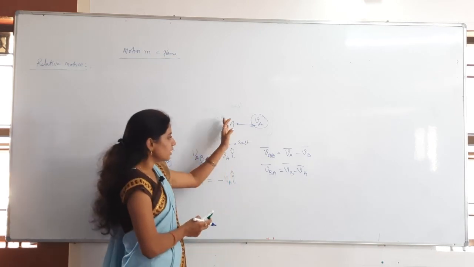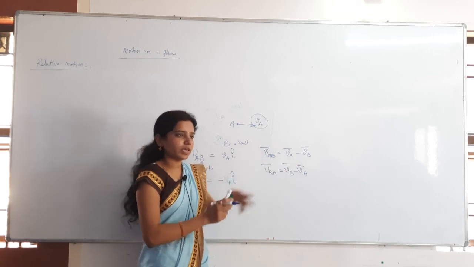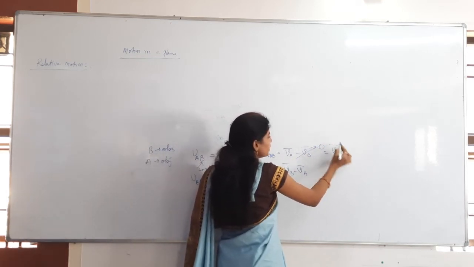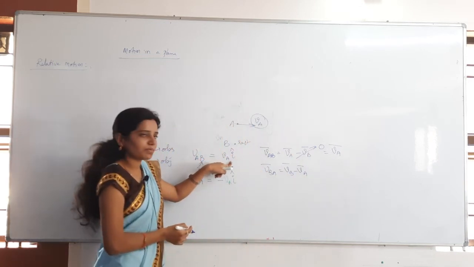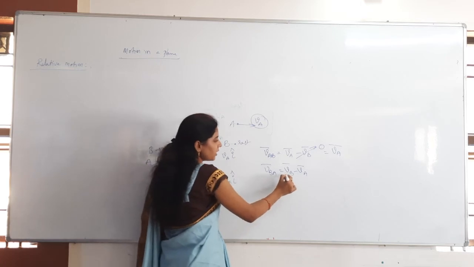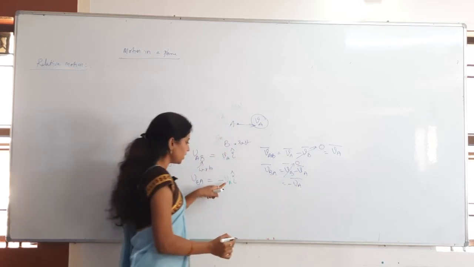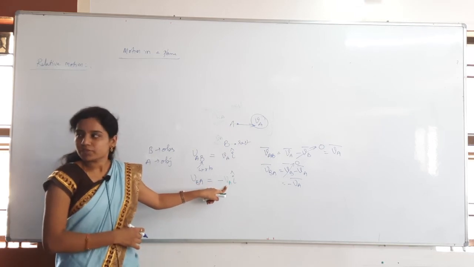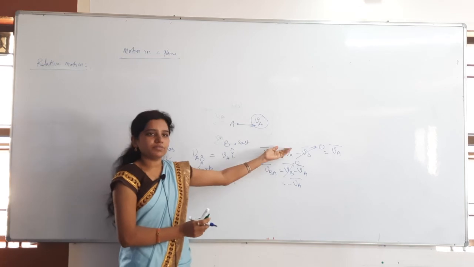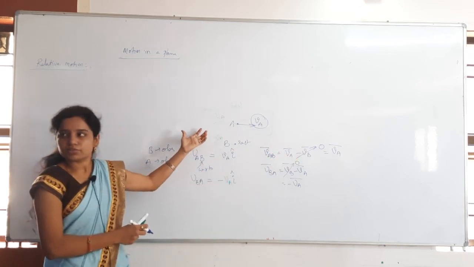Now substitute the same values again. For VAB, velocity of A is how much? VA. Velocity of B is how much? 0. So what will we get here? VA only. We are getting the same answer, or not? Otherwise VBA. In VBA, VB is how much? 0. So what will we get here? Minus VA. Same minus VA, or not? Yes, you understand, right? So you can either apply the formula VAB is equal to VA minus VB, otherwise you can apply the general method also.